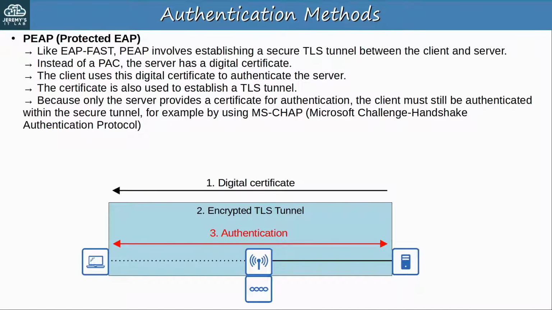And because only the server provides a certificate for authentication, the client must still be authenticated within the secure tunnel. One protocol that can be used for that authentication is called MSCHAP, Microsoft Challenge Handshake Authentication Protocol. So that's PEAP. Remember that EAP Fast uses a PAC, but PEAP uses a digital certificate. However, both involve establishing a secure tunnel and then authenticating the client inside of that tunnel.